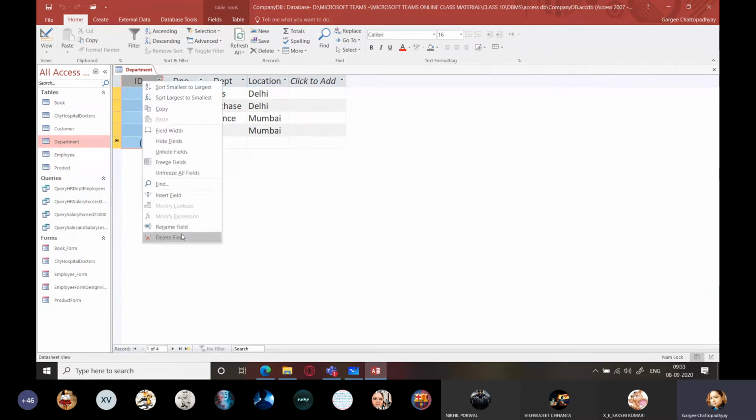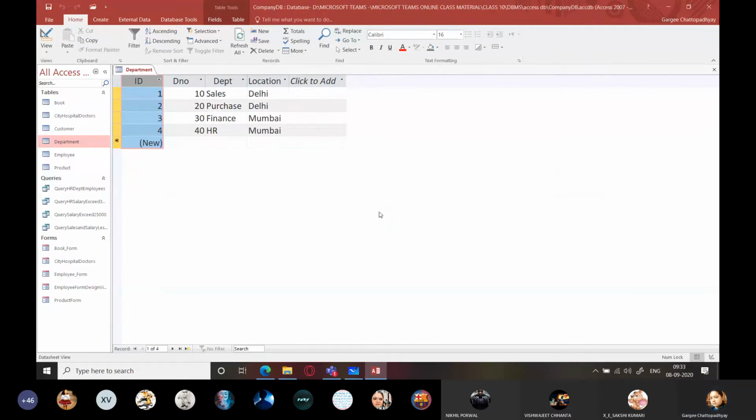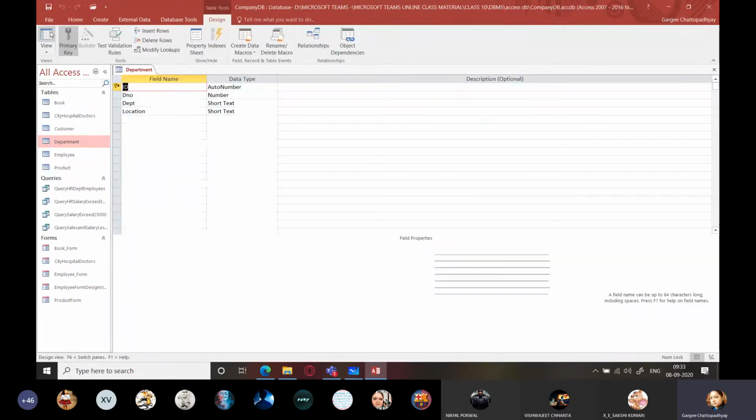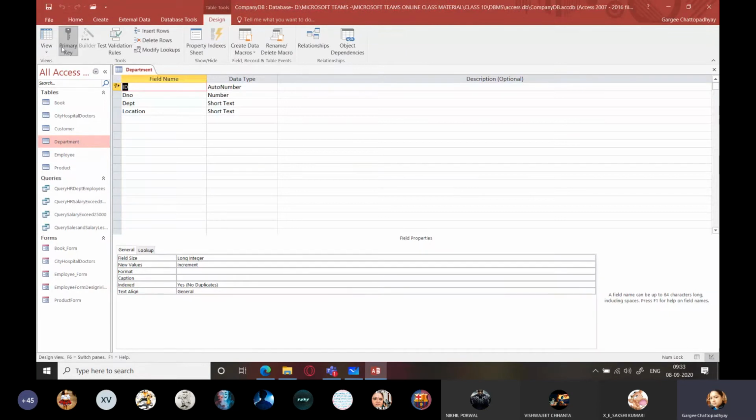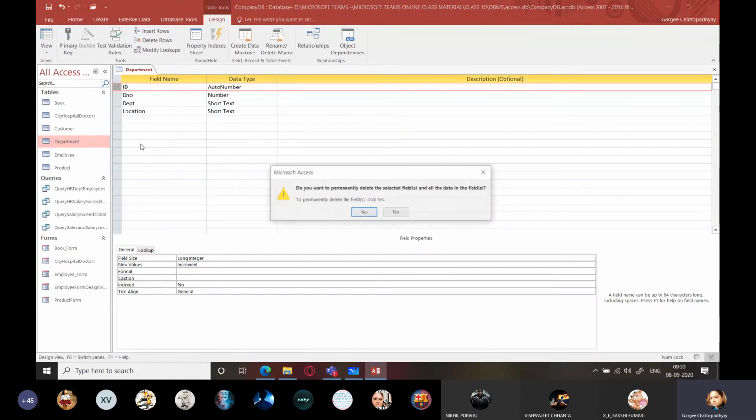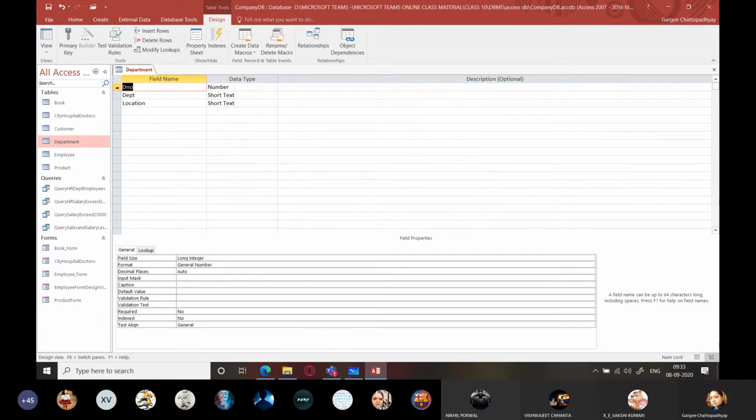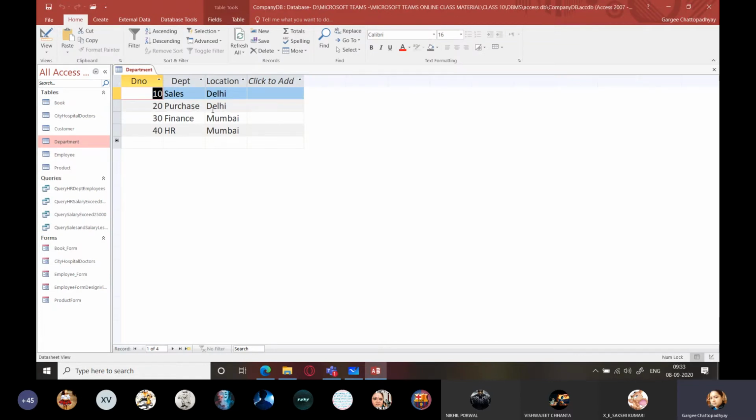So right click on this and delete field. Now, because it is a primary key field, I'll have to switch to the design view, remove this primary key by clicking on primary key, and now I'll be able to delete this. And I can set this DNO as primary key, save the table, come back to the view. So this is it. Come to the employee table.